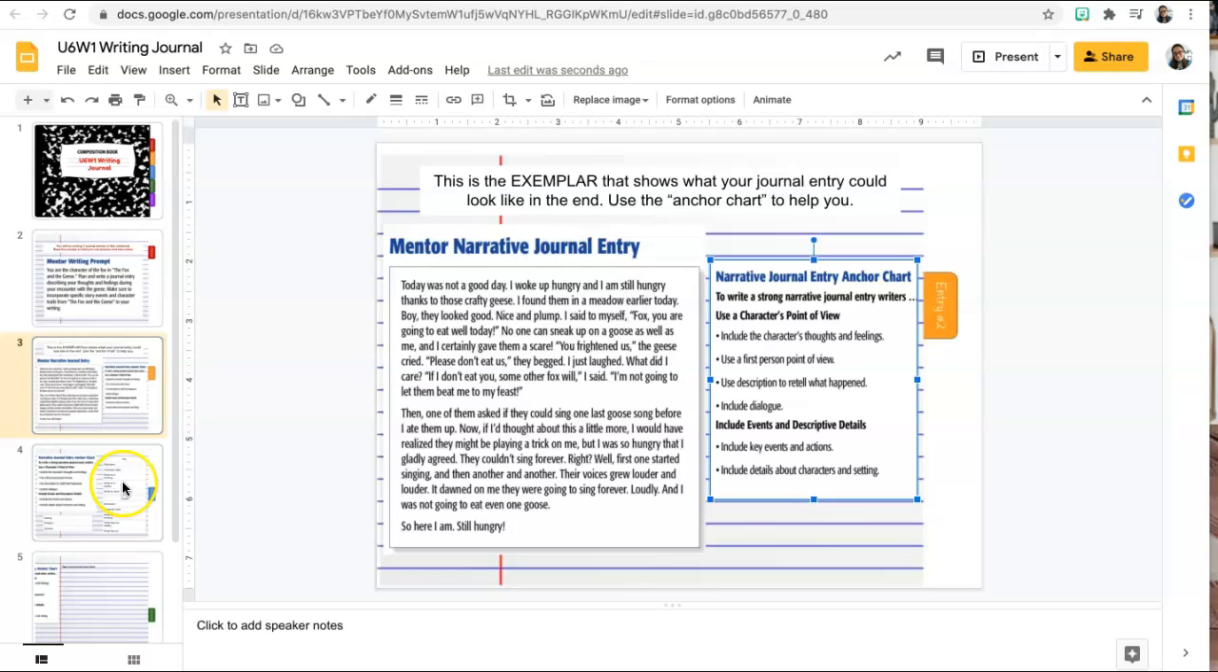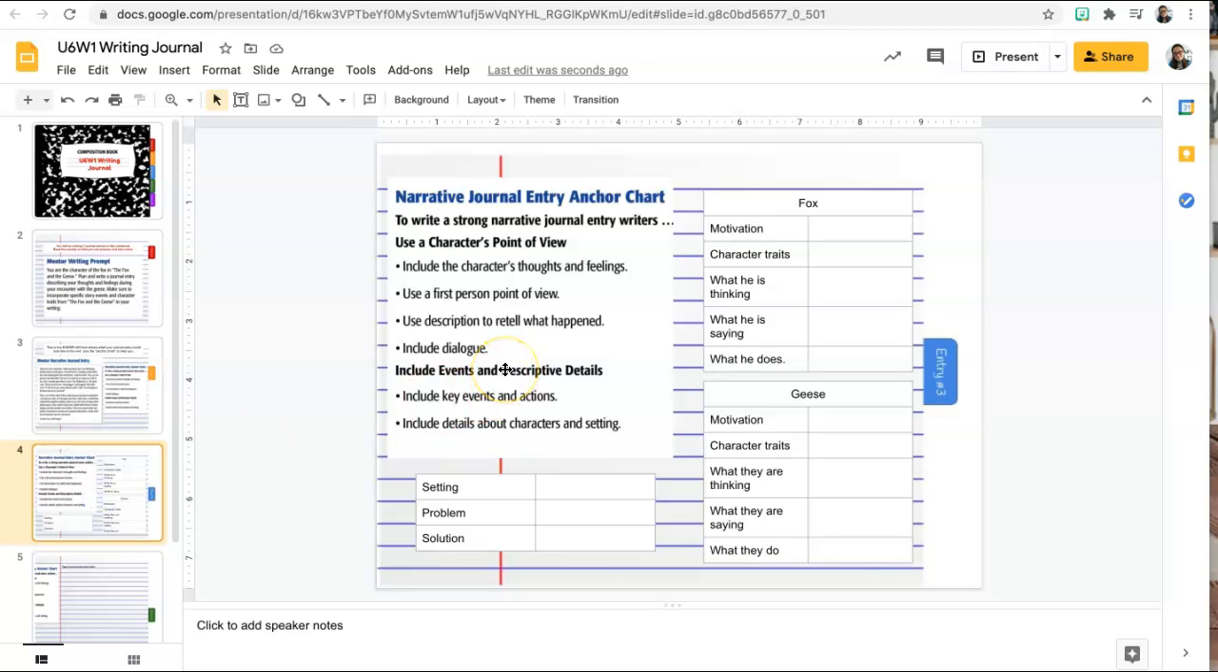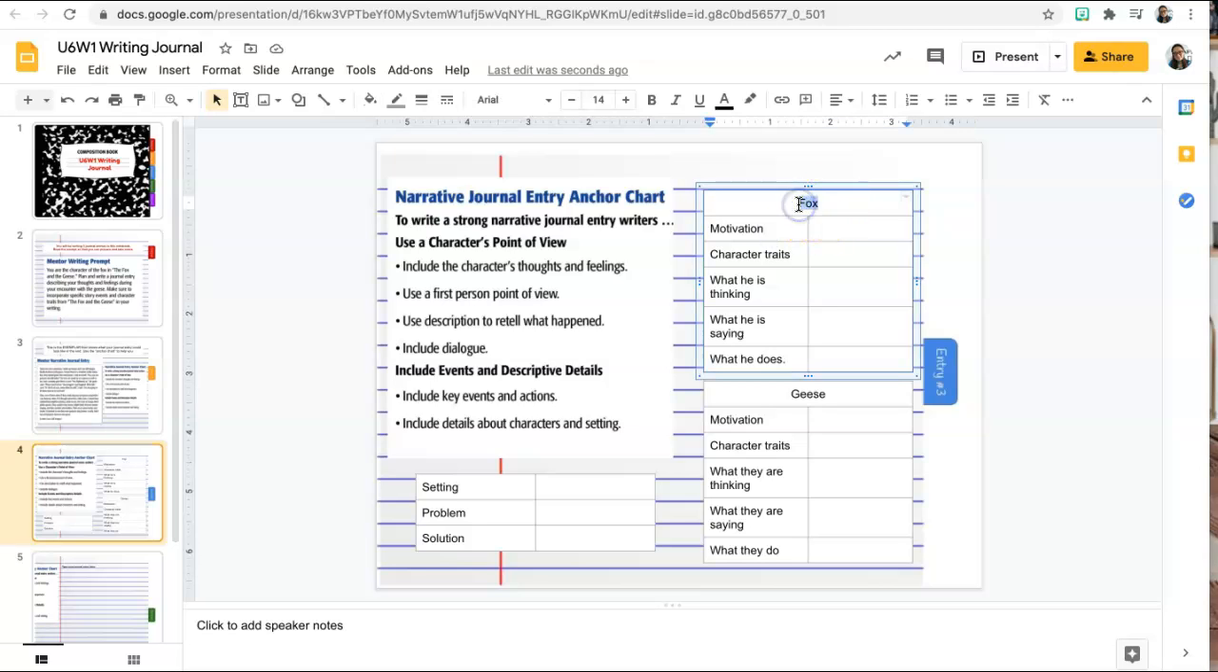Okay. On the next page, this page is just an example of what you need to have in your writing. On this page, it's just your notes, your graphic organizer. Again, there's our anchor chart, what we need to include in our writing. And this one, you are the fox, that's you. And what is your motivation? Why are you doing what you're doing? You type it in here. What are your character traits? What kind of adjectives would you describe yourself as the fox? Are you cool? Are you mean? Are you crazy? Are you patient? So that's what character traits are, and you're going to type it here.